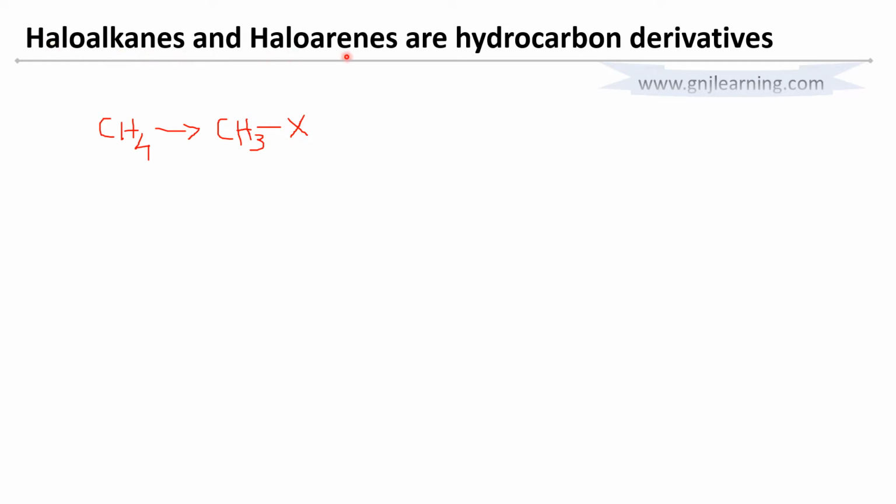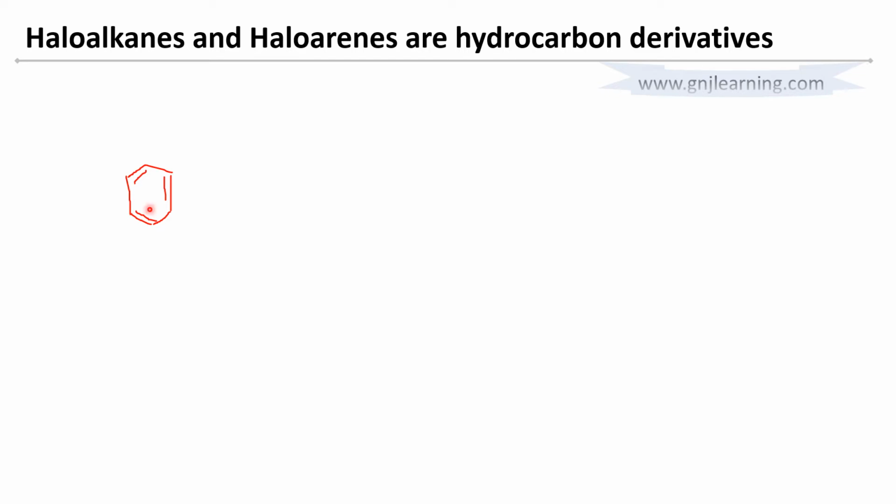Now what are haloarenes? So what are arenes? Arenes are aromatic hydrocarbons. First I will draw the most famous member of aromatic compounds, that is benzene. In benzene I have alternate single bond and double bond.